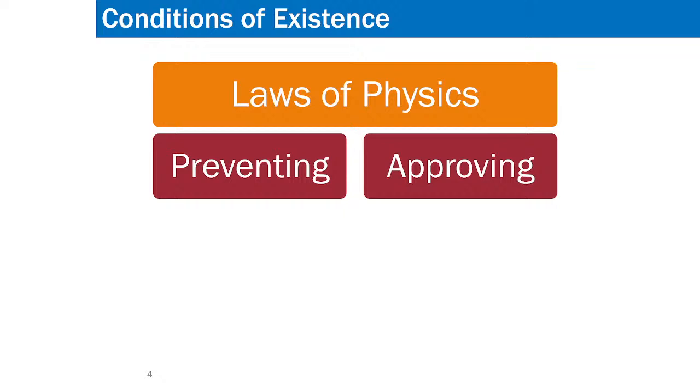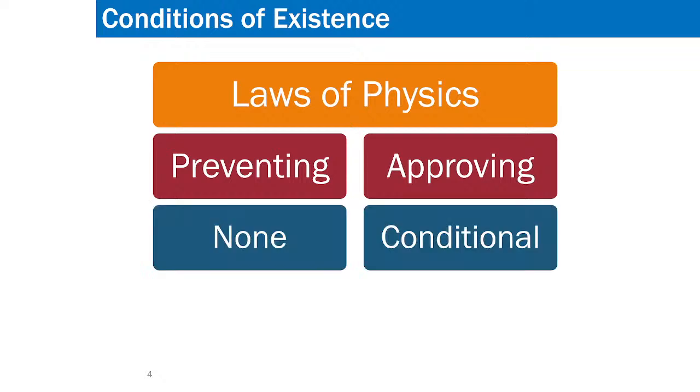Now look at prevention. Does it prevent? There is not a single law which prevents the existence of negative permittivity and permeability simultaneously. So no known law of physics prevents their existence. Does it approve it? It approves it conditionally. Under certain conditions only, both of them can be negative according to the laws of physics.